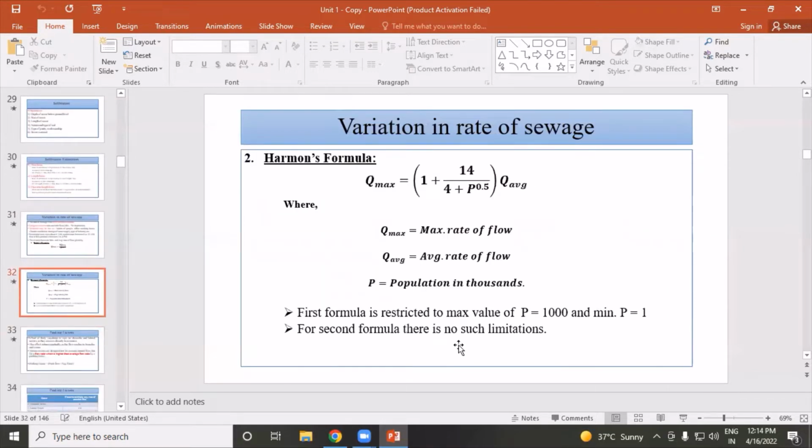In the next formula, Herman's formula, Q max equals (1 plus 14 divided by 4 plus P raised to 0.5) times Q average. So what is Q max? Maximum rate of flow, Q average, average rate of flow, and P means population in 1000.